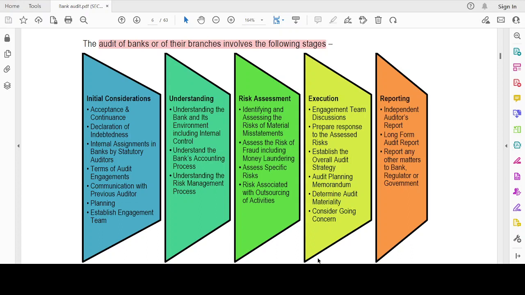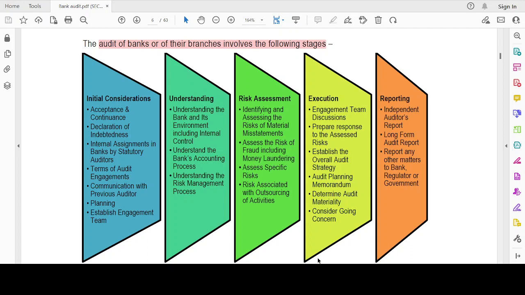Then planning. Establish engagement team. Let's repeat it. Acceptance and continuance. Declaration of indebtedness. Internal assignments in banks by statutory auditors. Terms of audit engagement. Communication with previous auditor. Planning. Establish engagement team. So this is with respect to initial consideration.